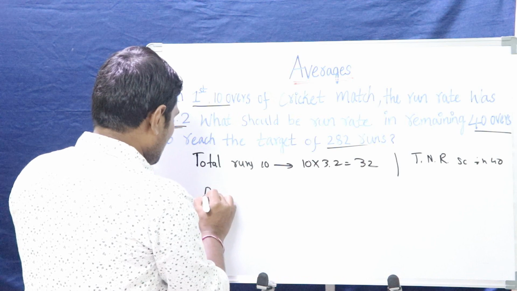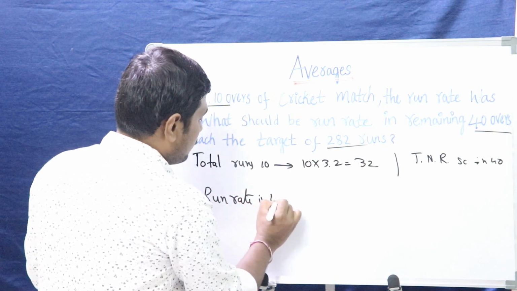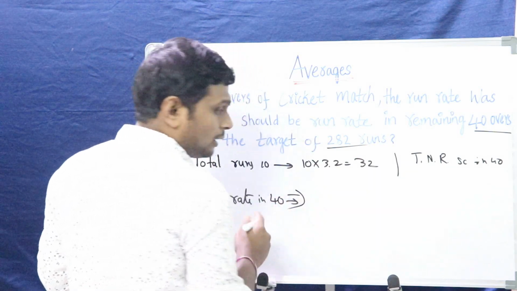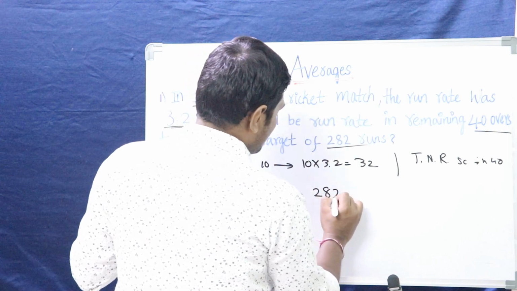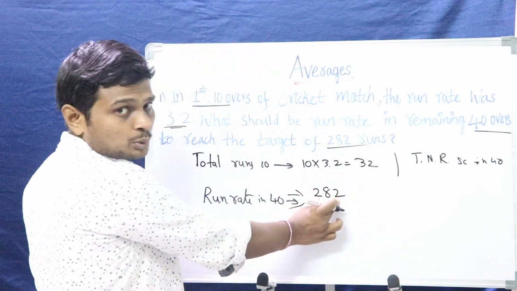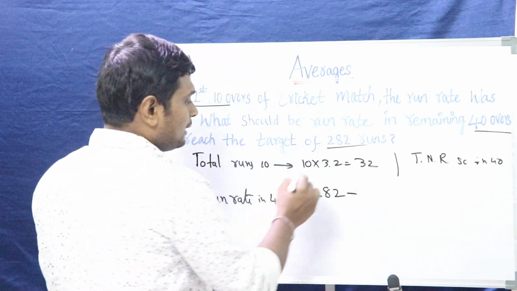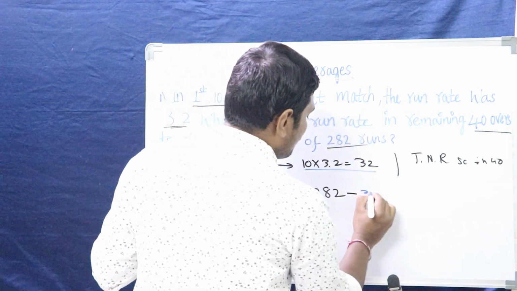Average or run rate in 40 overs is equal to, how can we find out? The total number of runs scored in 40 overs. This is the total number of runs, 282 in 50 overs, which means we need to subtract the runs scored in the first 10 overs. How many runs were scored in the first 10 overs?